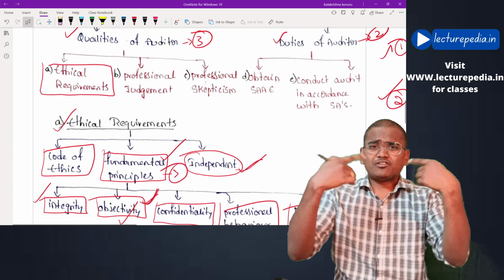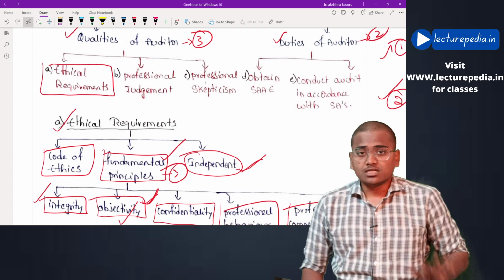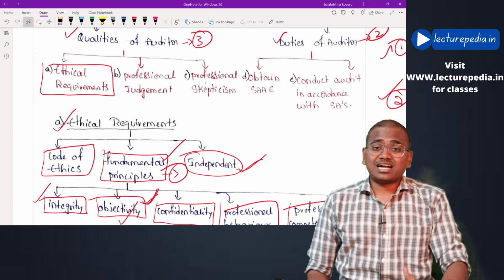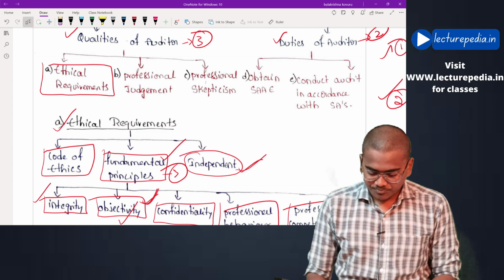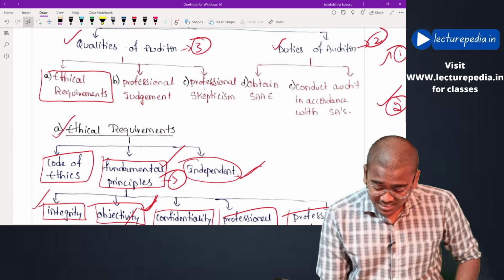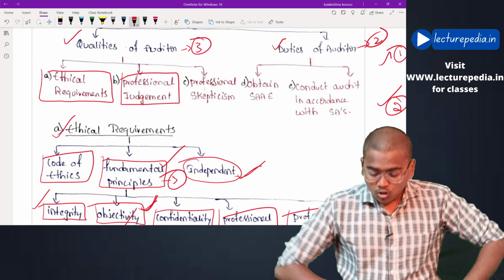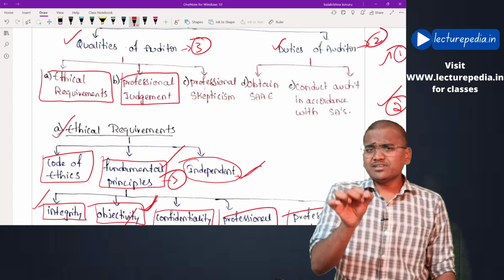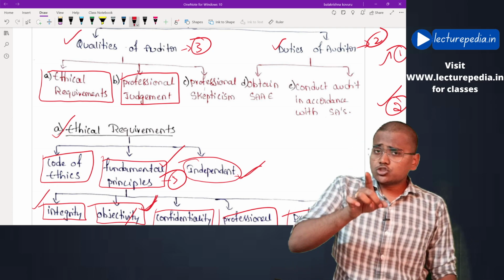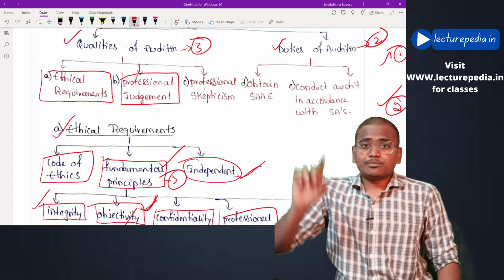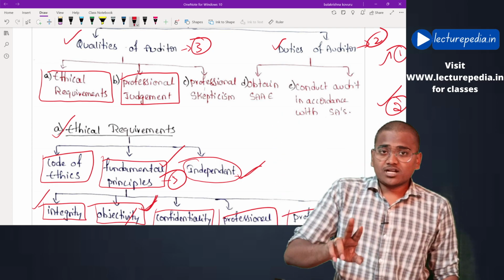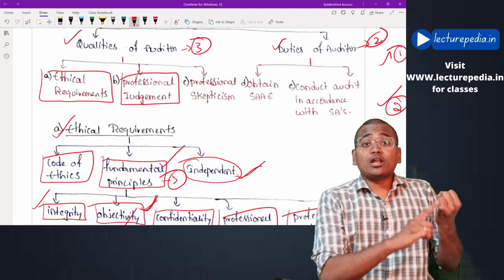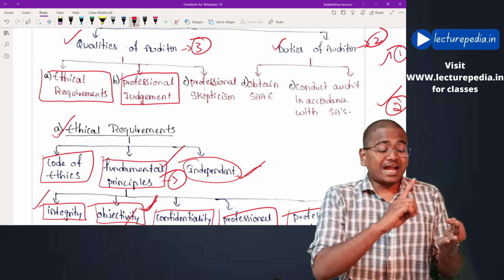That is the first requirement or the first quality that the auditor should possess in order to achieve the objectives that are specified under this standard. Okay, next requirement, professional judgment. What is meant by professional judgment? See, even this professional judgment is also used in relation to decision making. Okay, for decision making, auditor needs to apply his knowledge, his experience and his training.